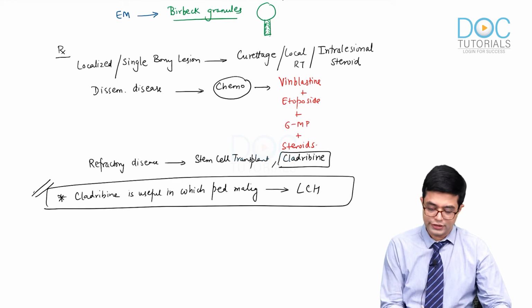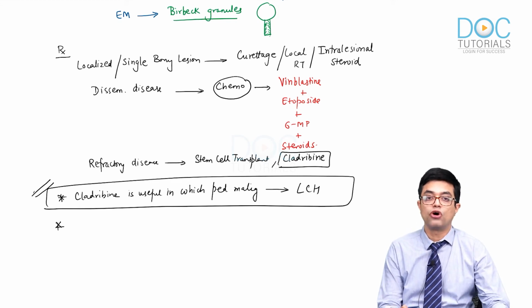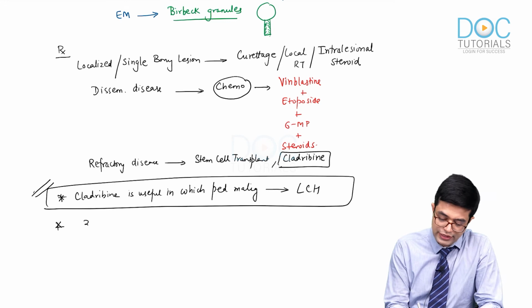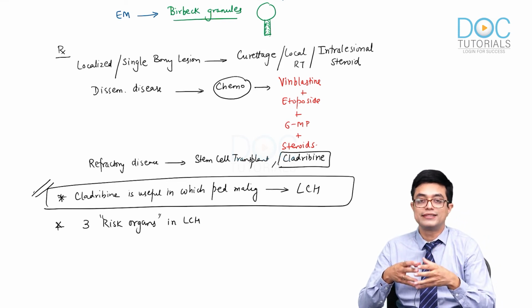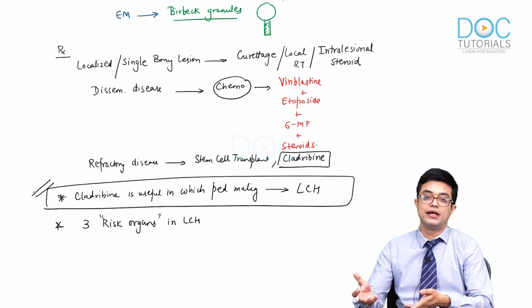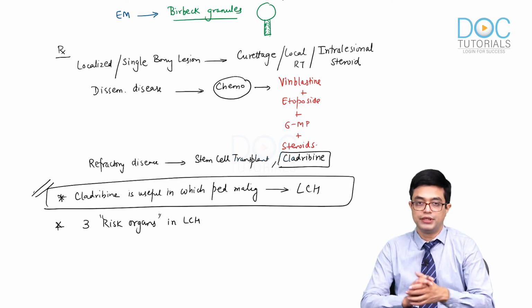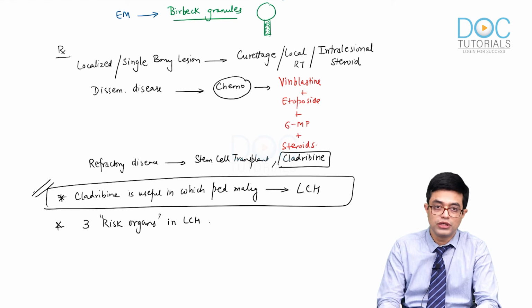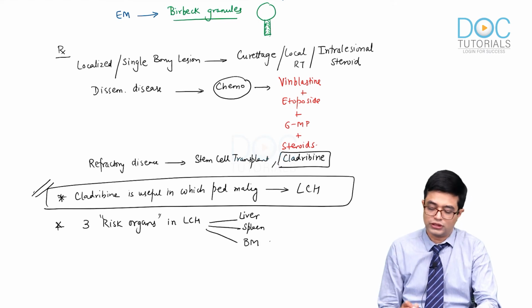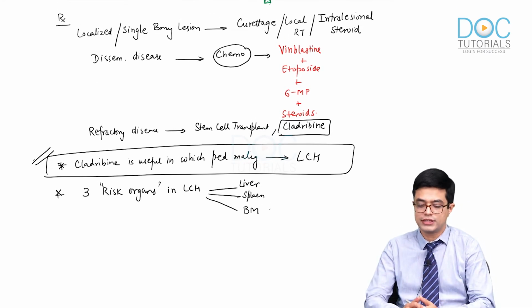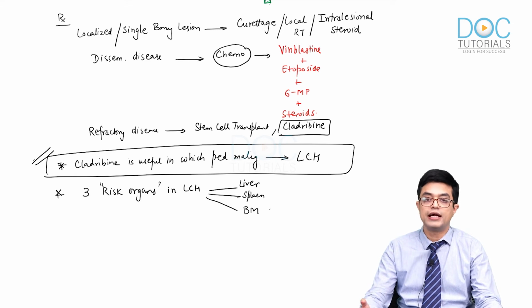And lastly, extra edge point, what is the concept of risk organs? There are 3 risk organs in LCH. The involvement of these organs is associated with more relapses and a poor response to therapy. So the 3 risk organs which carry a poor prognosis are liver, spleen and bone marrow.